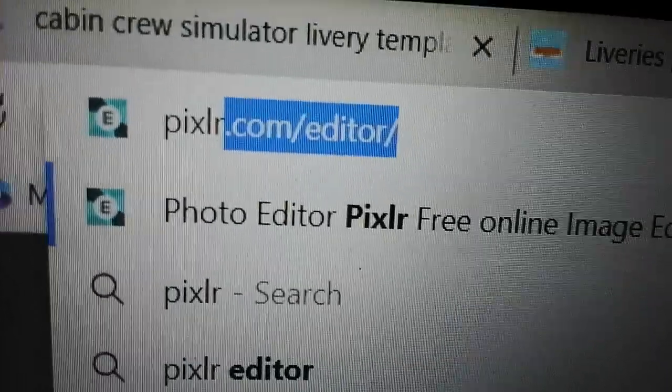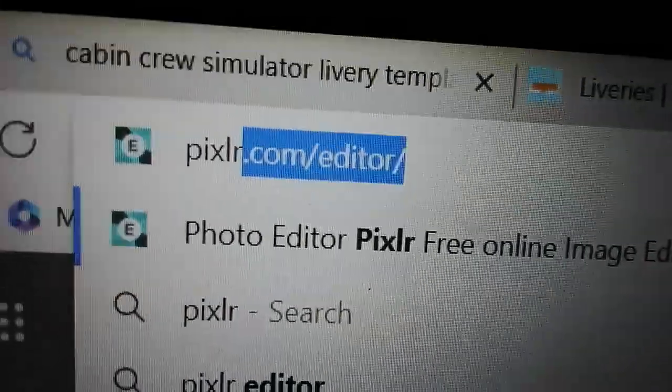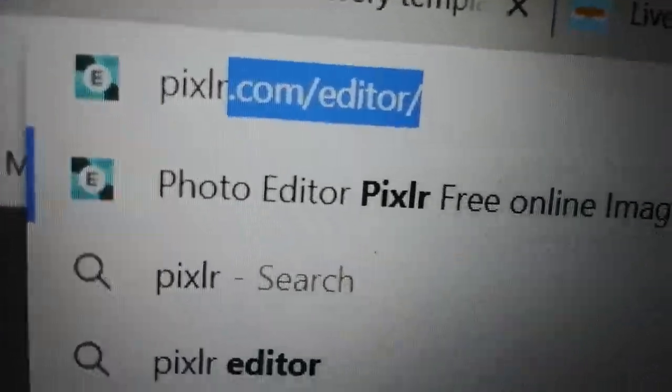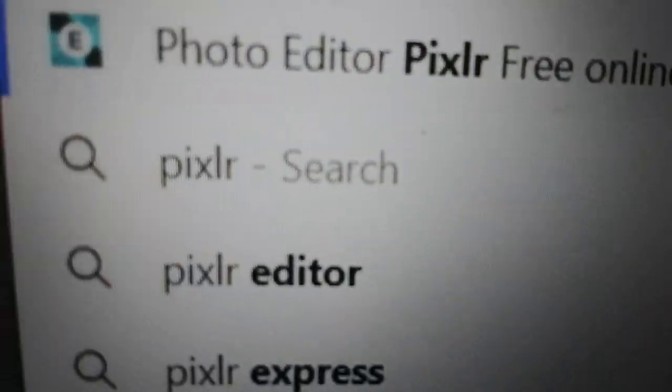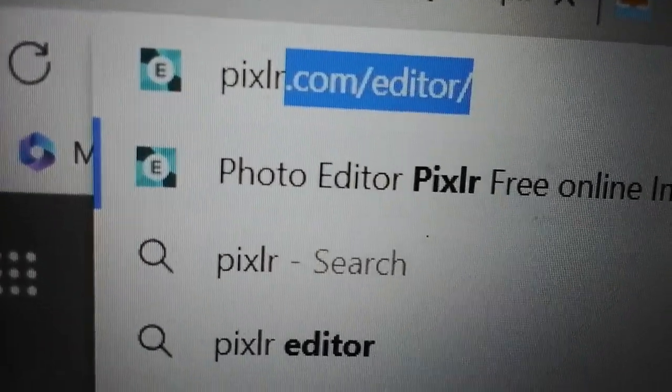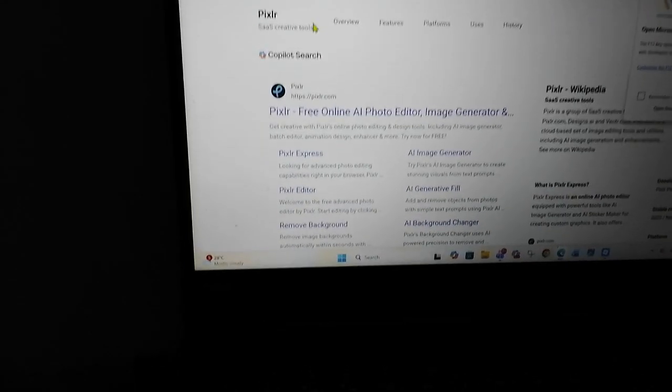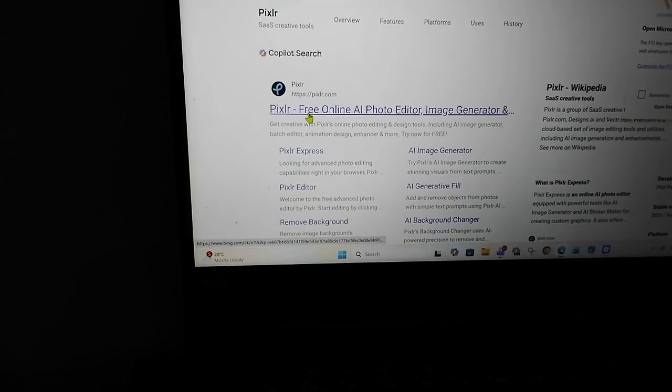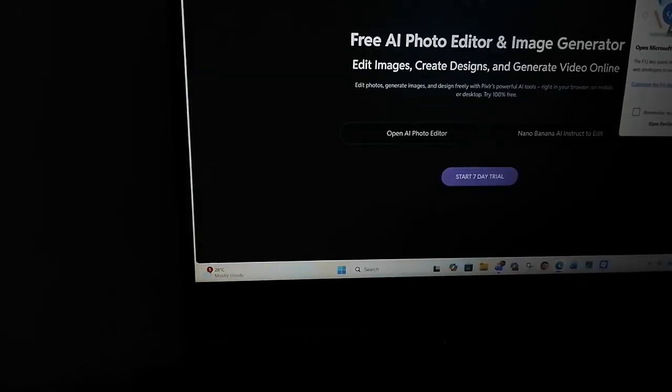Copy this, Pixlr.com. This editor. Go search Pixlr. Just only Pixlr. Do not type editor. And then if you go to Pixlr, click this Pixlr, and then the screen will load on you.